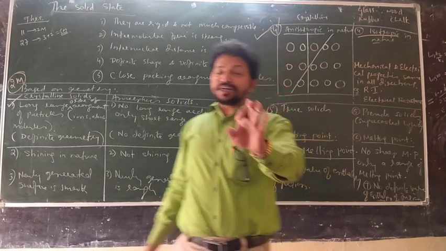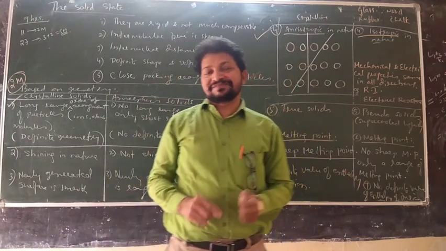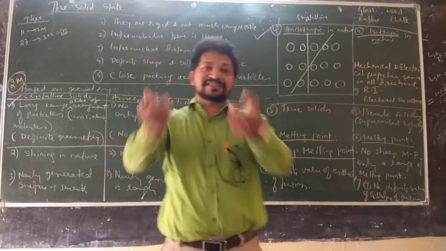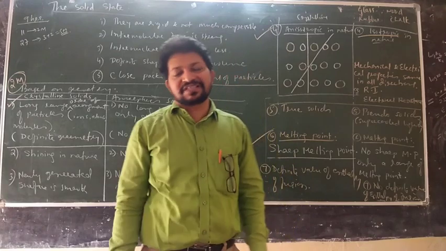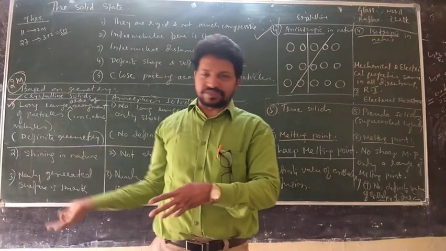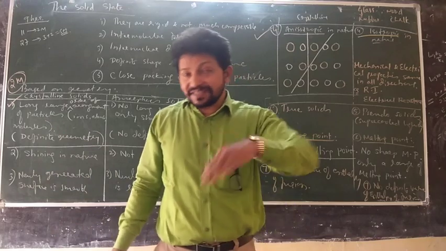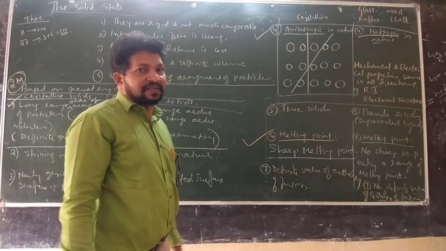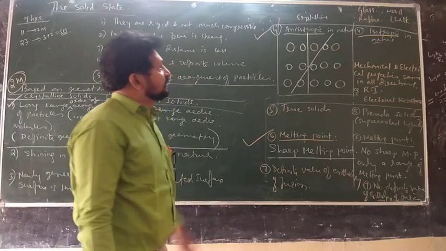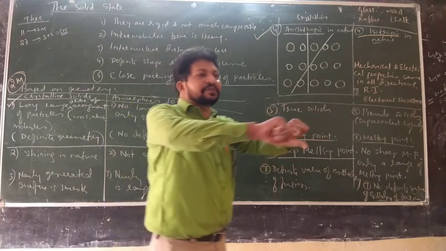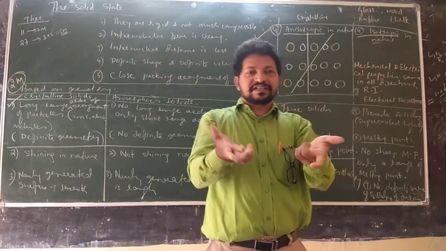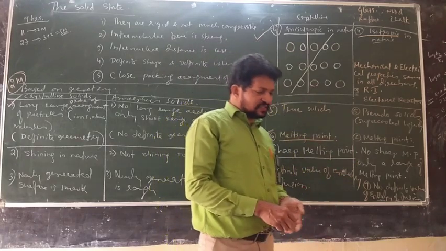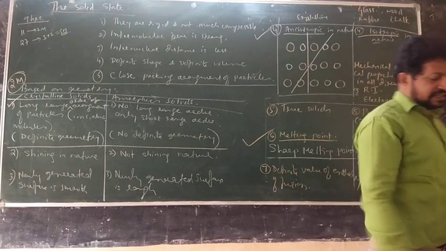But remember, amorphous solids are good building material. Wood is useful, glass is useful. Your crystal breaks, it is not of much use. Of course, metals are in use because metals have a different property, which I will discuss in the classification of crystalline solids. Other crystalline solids are not much use. But amorphous solid is a good building material because you can bend its shape. Wood, glass, or rubber are very useful as building material. So this is all about the classification of crystalline and amorphous solids.